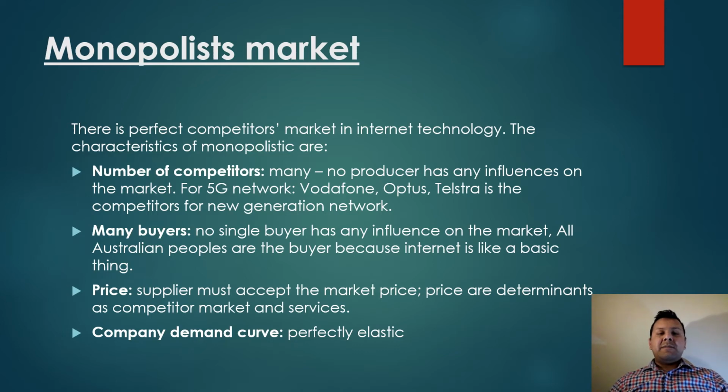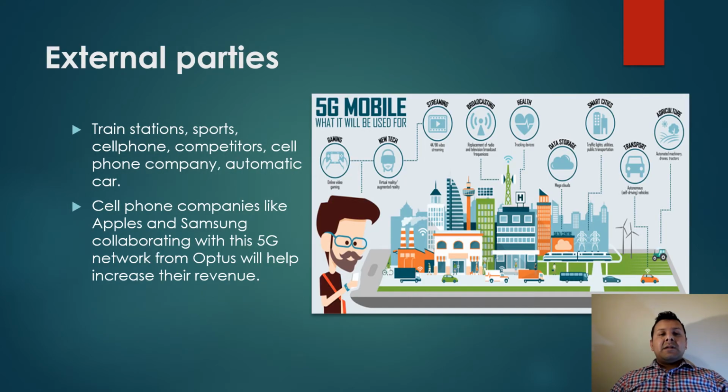Price: suppliers must keep to the market price. Prices are determined by the competitive market and services. The company's demand curve is perfectly elastic. The external parties of this company are, as we can see in the figure, how 5G is working. The parties are the train station, cell phone companies, automatic cars. Cell phone companies like Apple and Samsung collaborate with 5G networks from operators like Optus, which will help to increase the revenue of the company.